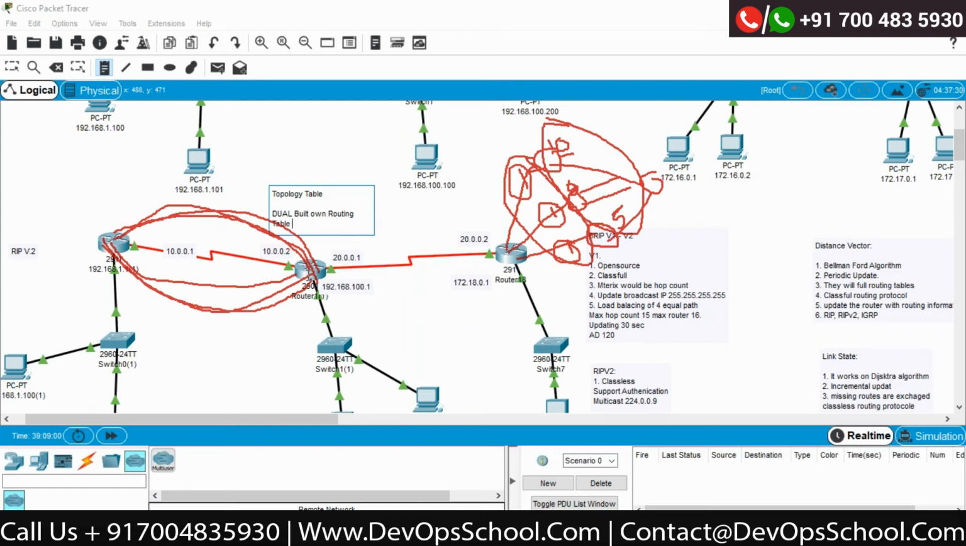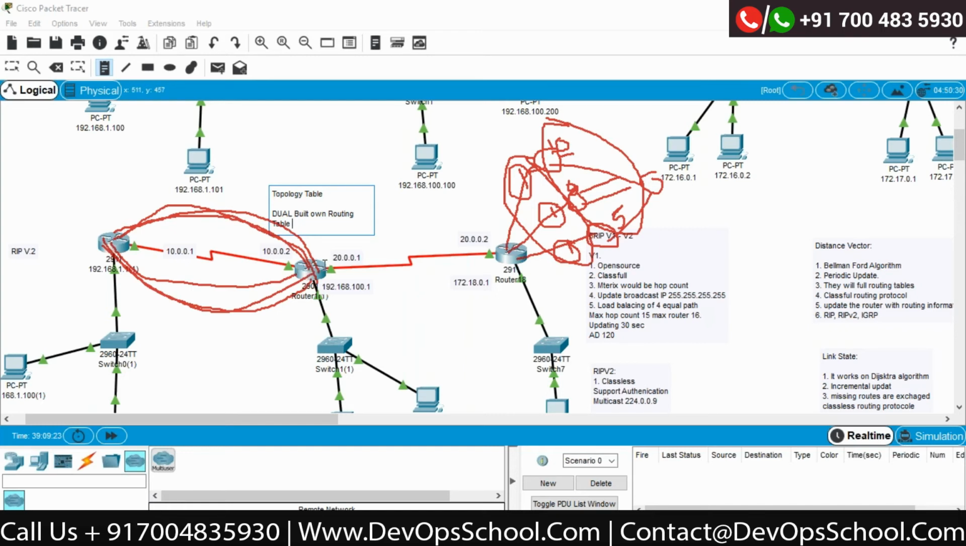Now, what if any change happens? Remember that whatever updates happen over the EIGRP protocol, make sure that EIGRP will apply the changes on an incremental basis. Whatever new changes are added, only those changes would be applied.